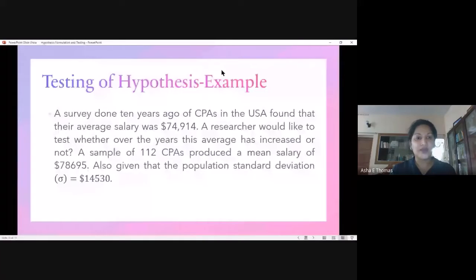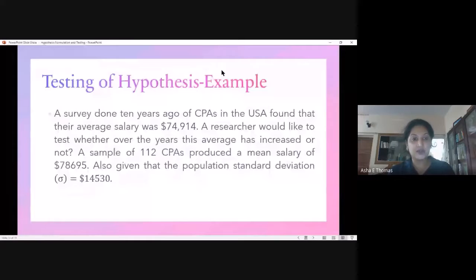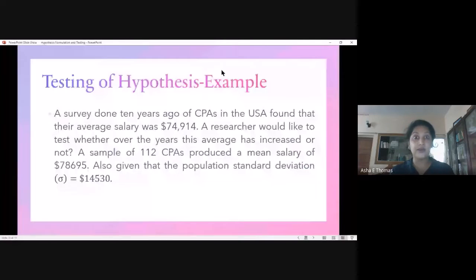And this is the situation in front of us. So we are going to test based on the mean, because average means mean. This is a hypothesis test based on the mean. Now a researcher would like to test whether over the years this average has increased or not. This survey was done 10 years ago. Now he would like to know whether, in this 10-year period, the salary has increased or not.